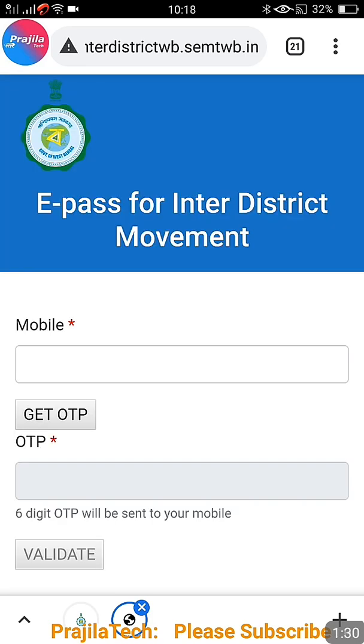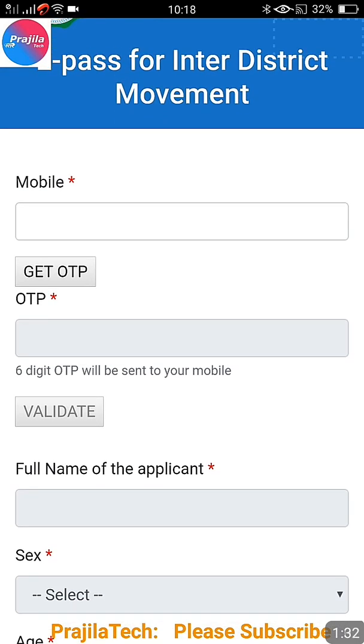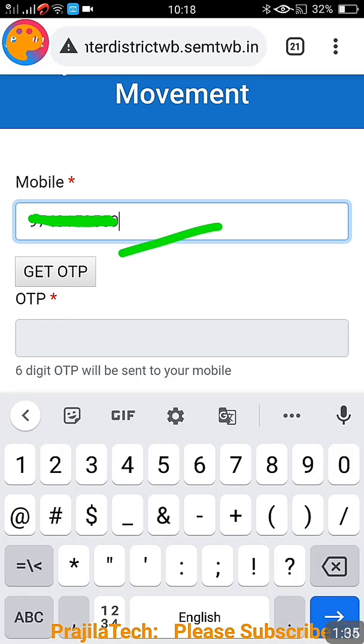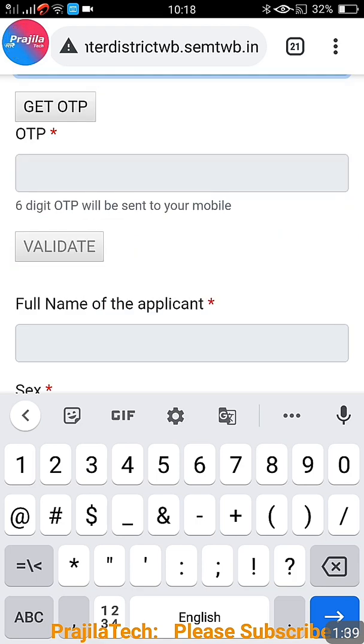That means you are traveling from one district to another district other than Kolkata. We have already published another video. First you have to give your mobile number here. There is no username, password. Enter your mobile number and click on get OTP button.